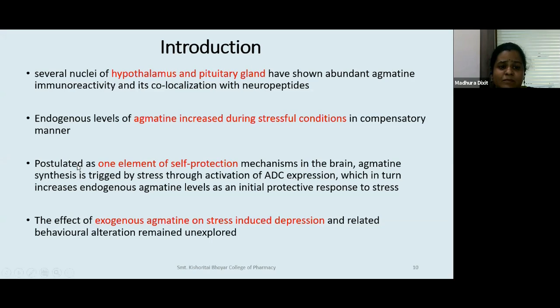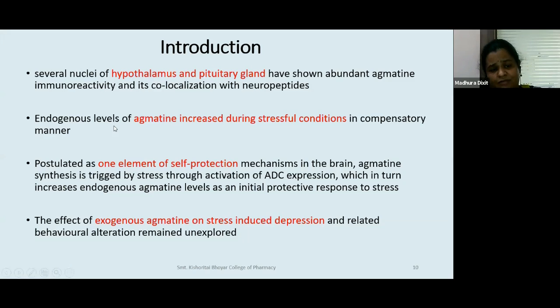So what is postulated is that agmatine is one element of a self-protection mechanism in the brain, and this may be triggered. So when you are in stress, agmatine synthesis may be triggered as a self-protection mechanism. The effect of exogenous agmatine on stress-induced depression and related behavioral alteration remains unexplored. So it has not been properly explored how exogenous agmatine would deal with stress-induced depression.